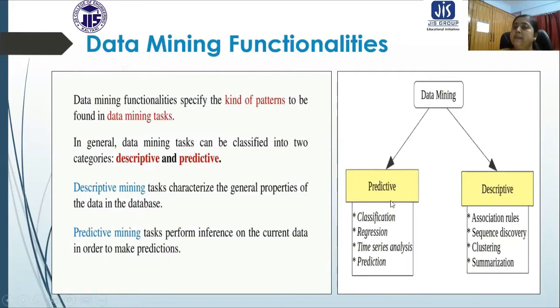By predictive mining, we make a prediction, and by descriptive mining, we analyze the characteristics of the current data. So these are the two basic categories of data mining functionalities.